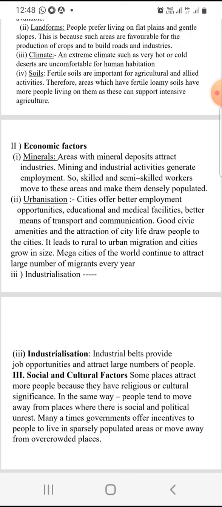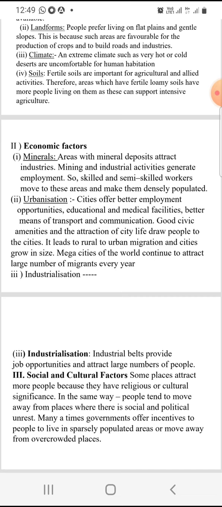Next, coming to population growth. Population growth is the change of population in a particular area between two points of time. Next, positive growth of population and negative growth of population. Positive growth is when the birth rate increases more than the death rate. Negative growth is when the death rate increases more than the birth rate. This is called negative growth of population.